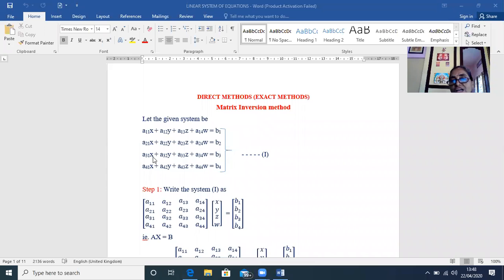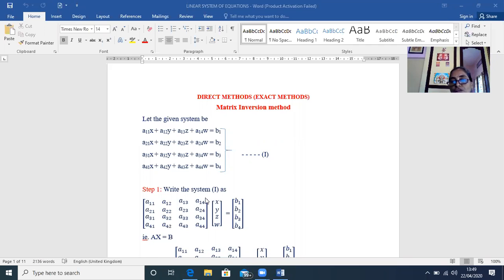As I said earlier, you take equation 1 and arrange its coefficients in the first row. For the second equation, you write the coefficients of the unknowns in the second row, and the coefficients of equation 3 in the third row of the matrix. For the last equation, the coefficients of the unknowns A41, A42, A43, A44 you arrange in the last row. This is called the coefficient matrix, which we denote by capital A.